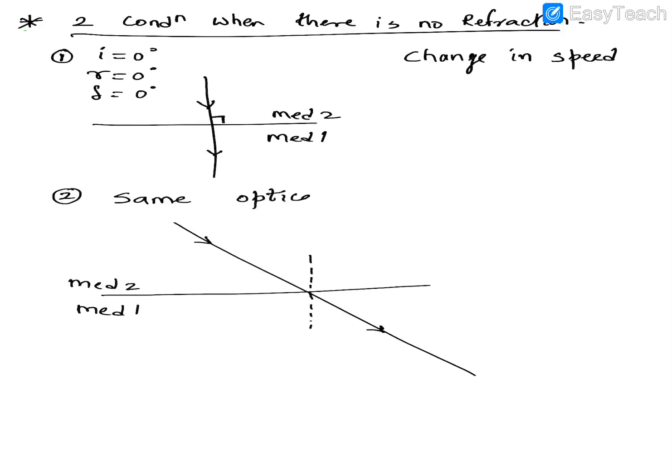What do you mean by same optical density? So the mediums are different, but the densities are the same. So if they have got the same optical density, then there will be no change in the speed. If there is no change in the speed, there will be no refraction. So it is necessary that there has to be a change in the speed, only then will a refraction take place, except in the first case. So if they ask you what are the two conditions for no refraction, these are the two conditions when refraction does not take place.